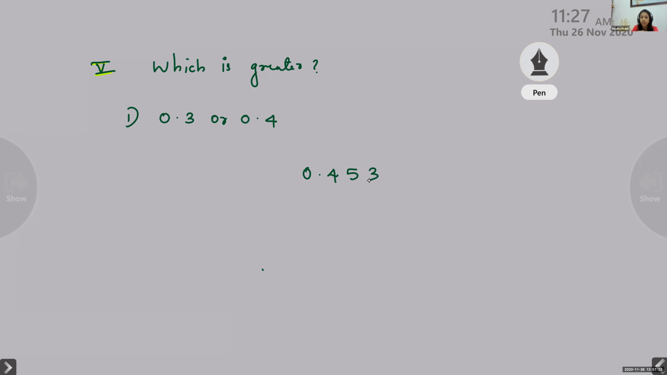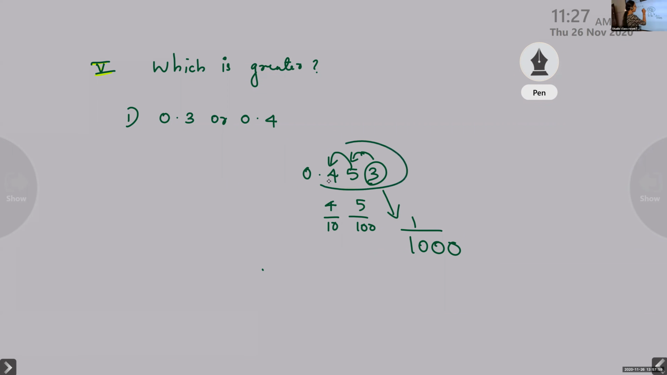See, children, actually it is like this. This 3 is of less value because it is in the 1000th place. Clear, children? Compared to 5, its value is very less. Clear? It is 5 by 100. And compared to 4, 4 has the maximum value because it is 4 by 10. Did you understand? In these 453, which has maximum value? 4.